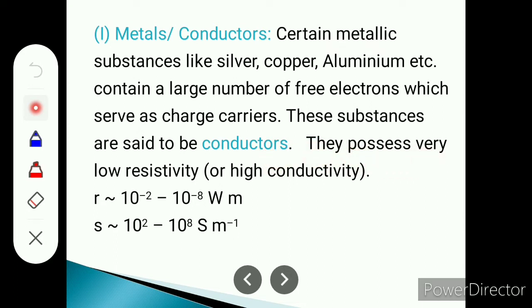They possess very low resistivity or high conductivity. Means such conductor metals, being good conductors, have low resistivity as well as high conductivity. So here we can say that the resistivity lies between 10 raised to power minus 2 to 10 raised to power minus 8 ohm meter, or the conductivity is 10 raised to power 2 to 10 raised to power 8 Siemens per meter. Then such type of material is known as metals or conductors.